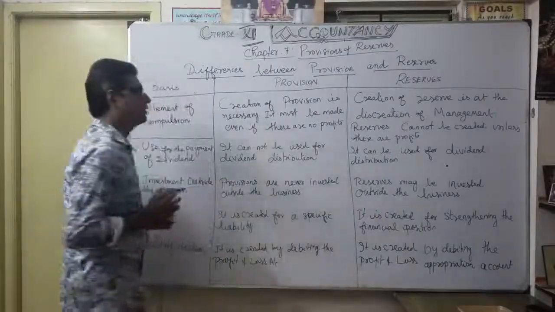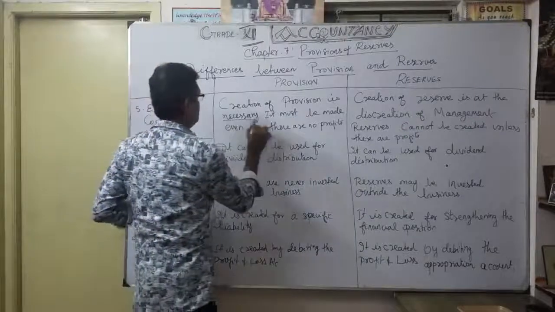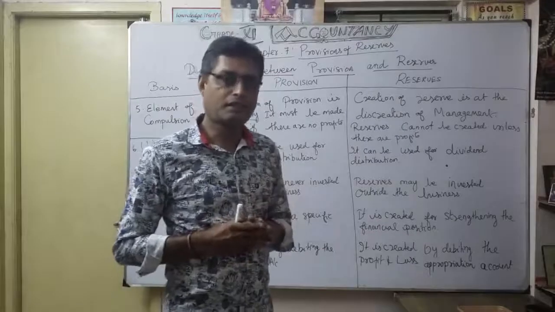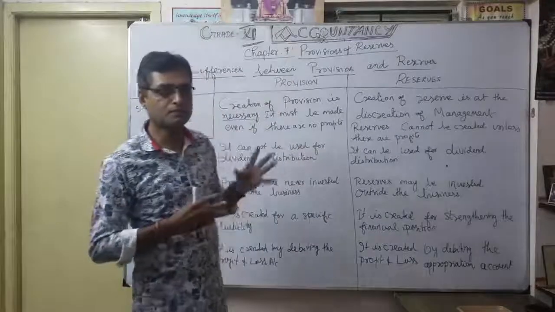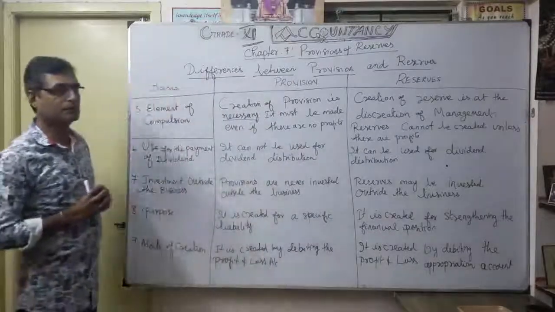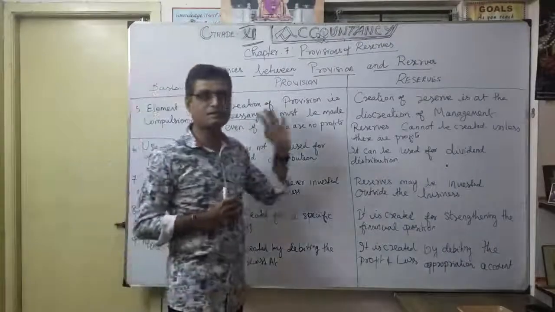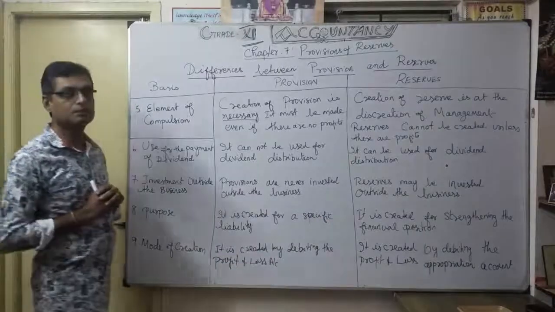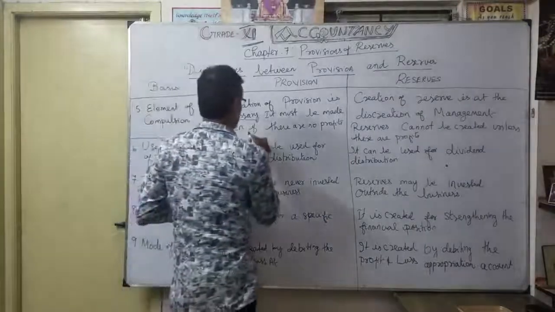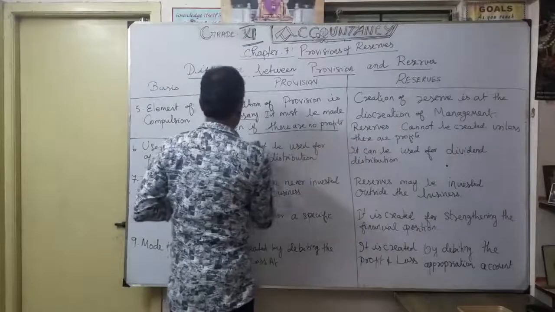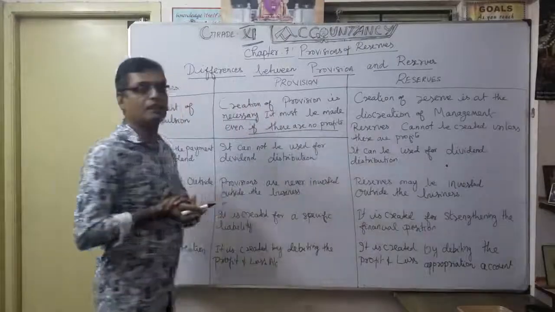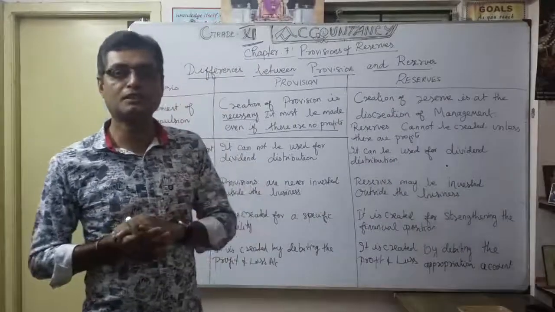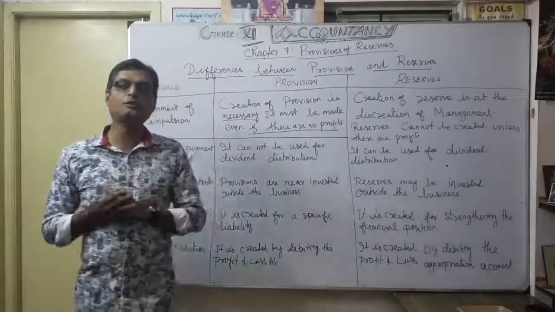How? See, creation of a provision is necessary. It's very important. So depreciation, yes, you have to create. Taxation, yes, you have to create. Like that, the provisions for these expenses are necessary. That's why this question of element of compulsion arises. So it must be made. It's very important, even if there is no profit. Understood? Whether you are earning profit or not, the creation of the provision is definitely necessary.